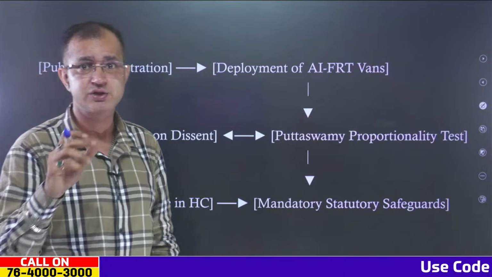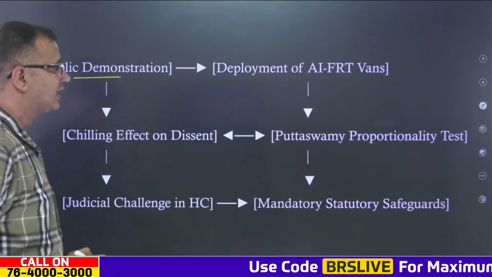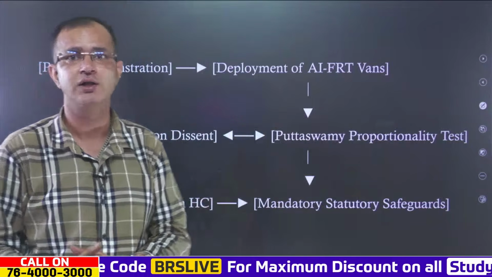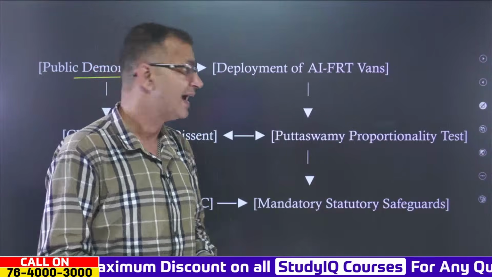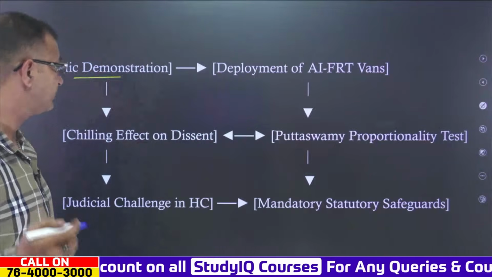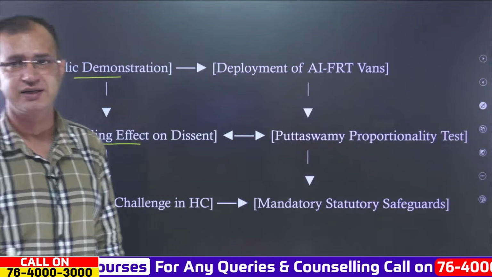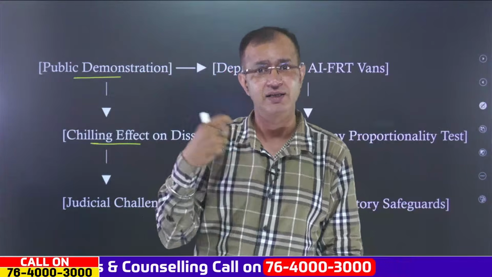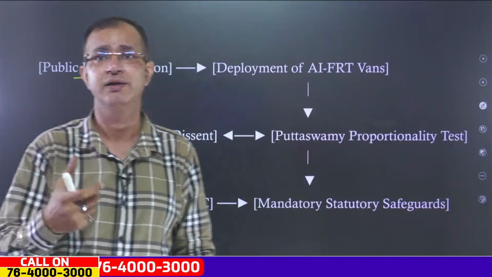Now over here, this is quite important because ultimately this is where we can see that there is a public demonstration being held. In this protest that is going on at Jantar Mantar, there had been deployment of the AI FRT vans, and ultimately that will lead to a chilling effect on dissent, because people will not protest. They will be under the fear that their data could be used by the police for verification.